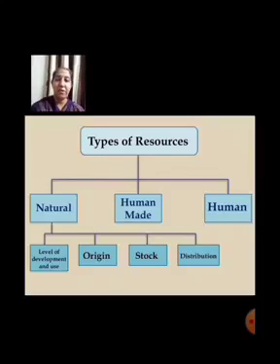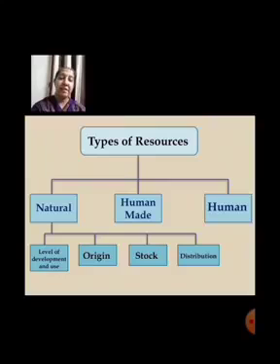Then further we saw the classification on the basis of level of development and use, correct? In that you saw it was divided into actual resources and potential resources, correct? Actual resources are those resources whose quantity is known to us, right? We know the location also where the resources are located, right? Whereas potential resources are those whose entire quantity may not be known and these are not being used at present but could be used in the future, correct?